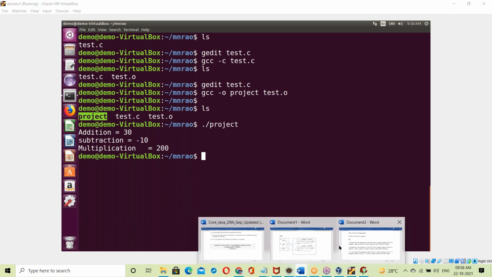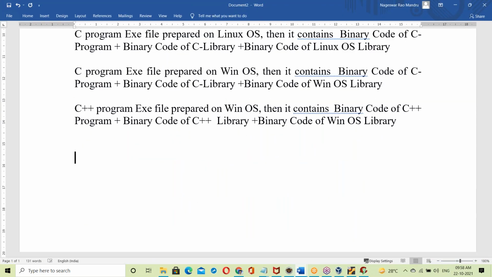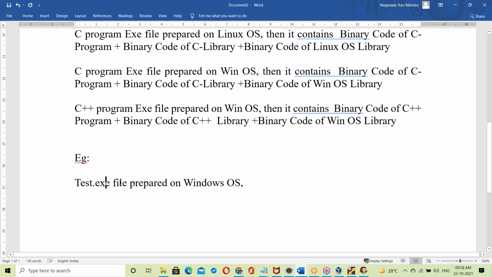Now, how does that exe file work? Let us see. For example, a test.exe file is prepared on Windows OS.